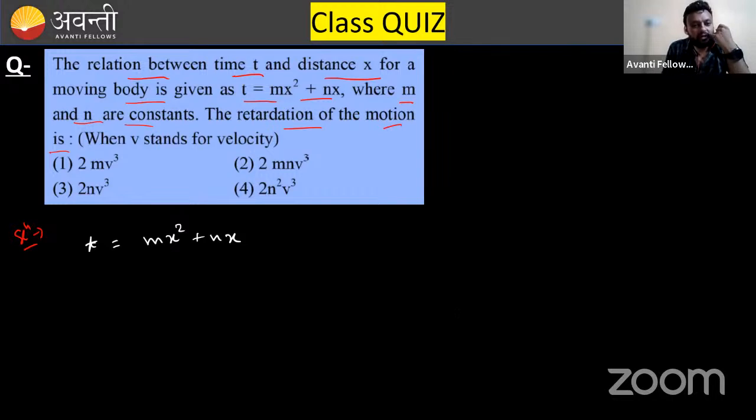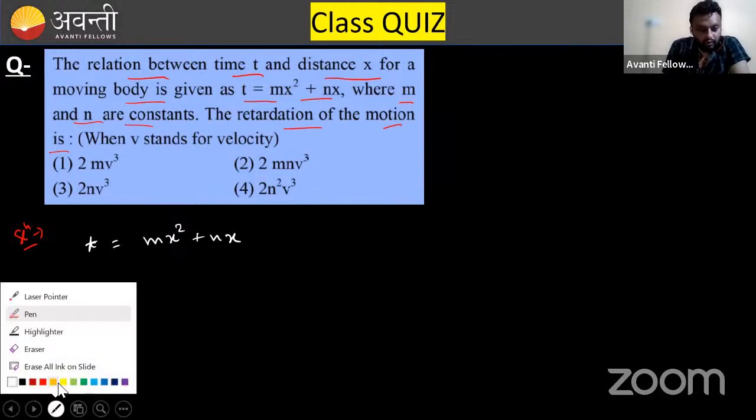They are asking you the retardation. Retardation means something like acceleration they are asking you to solve. So retardation means you must know the position, and then you need to differentiate it for velocity and again differentiate it for acceleration. Clear?